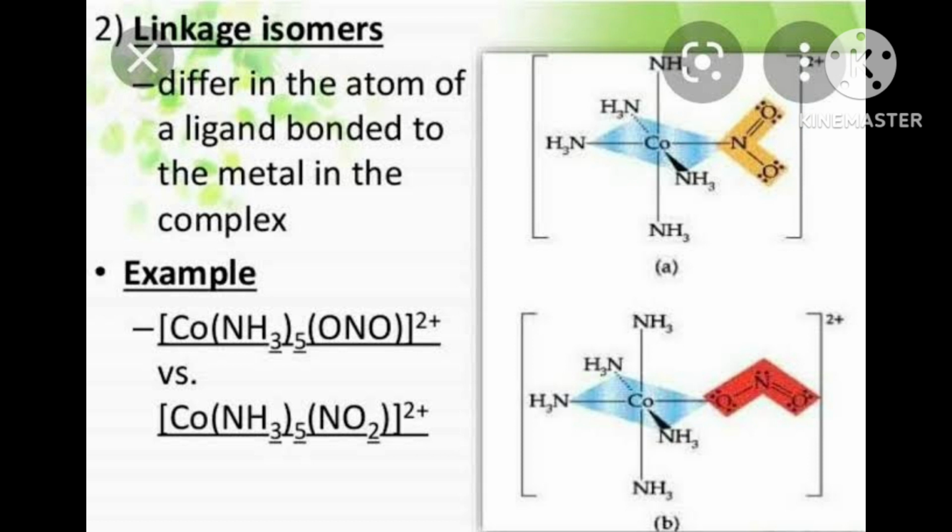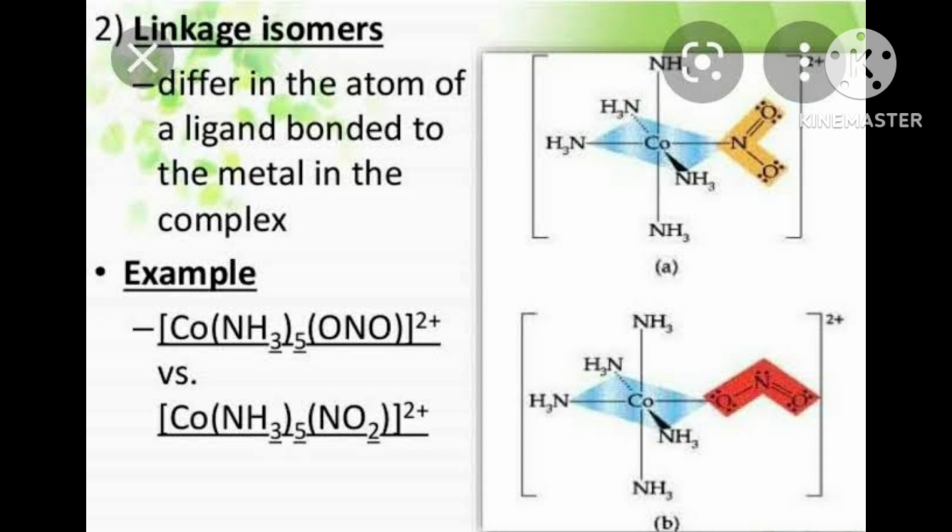Hence, usually you can write in a square bracket Ni(CO) whole 4. CO you write in a small bracket. This you have written in a square bracket. No charge, no negative, no positive. Okay. In this I have discussed, you can say, formula for the few given coordination compounds.